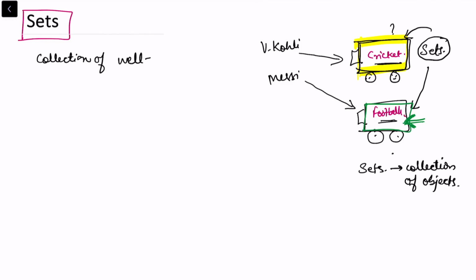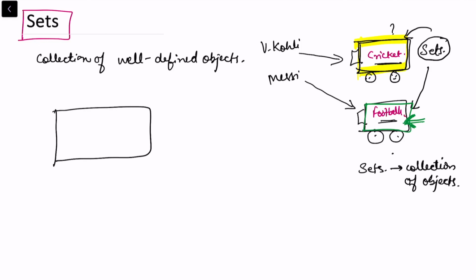When I say well defined objects, I know what I'm searching for or what I'm putting in a particular set. Say, for example, you have a box, and you have to put into this box all the natural numbers. Let us see what the natural numbers are. The natural numbers are 1, 2, 3, 4 and so on. Even 0 is not a natural number. 0 is a whole number, or I can say 0 is an integer or a real number.